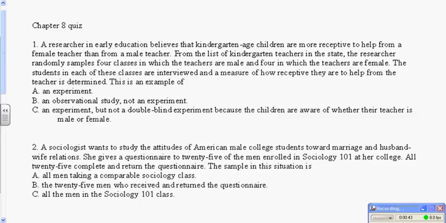Now, since they already had a male or female teacher and they did not change it, that takes out experiment because nothing was imposed upon them. They merely observed what happened. Therefore, B is our answer. A double-blind experiment is something we will talk about in Chapter 9. So we're not going to take that into account at this time.